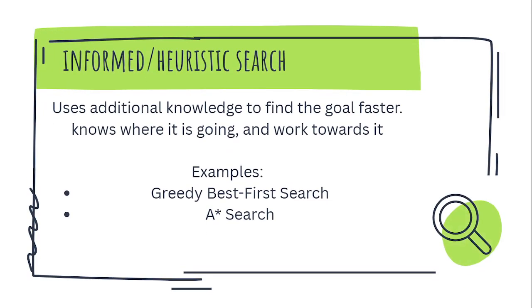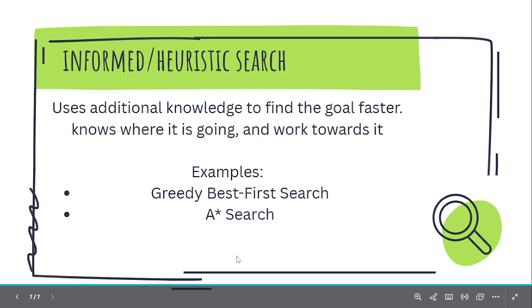Now, there's also another search which is called the informed search or the heuristic search. This search uses additional knowledge to find the goal faster. They have additional knowledge that, oh, if I take this path, this is what's going to happen, and if I take this path, this is also what's going to happen. So it simply knows where it is going and works towards it. One of the first examples is the greedy best first search, and then the A star search.